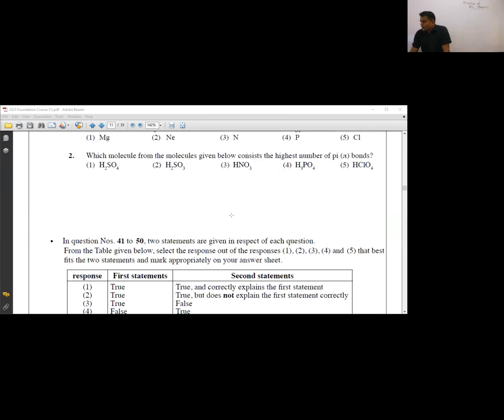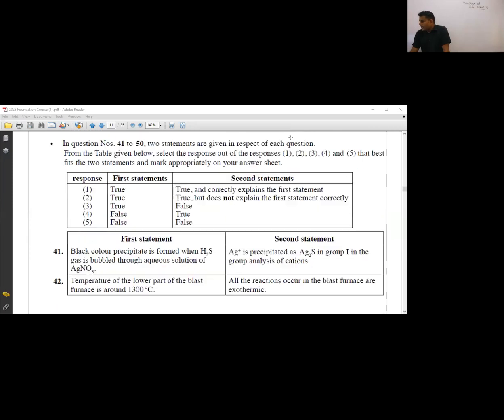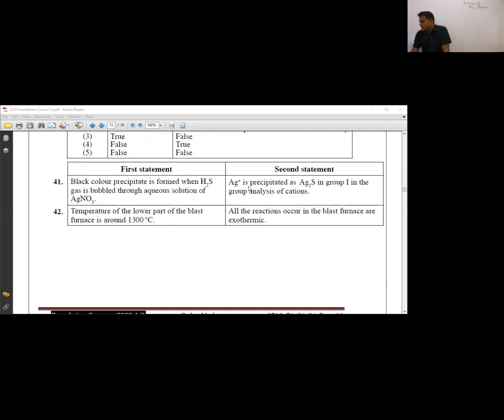But MCQ paper එකේ පොඩි variation එකක් තියෙනවා පුතා. ඒකත් මම කියන්නම්. For 41 to 50 MCQs you will be getting answers using a table. Okay? Depending on the clues indicated in this table, you have to get answers. Okay, just think this statement is true, this statement is false. What's the answer? Okay, true and false, the answer is 3. Like that, හැම පටන් answer එක. For 41 to 50 තමයි එහෙම වෙන්නේ. හරි. A levels වල එහෙම තියෙනවා.